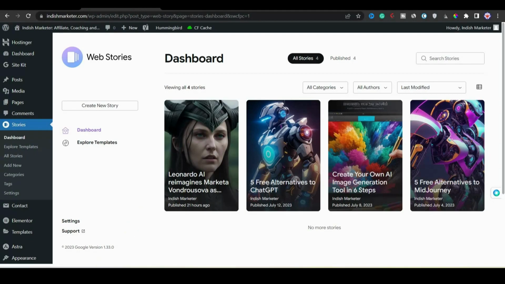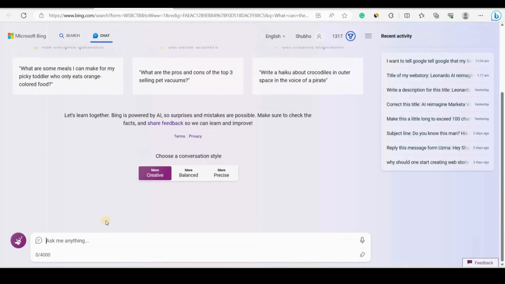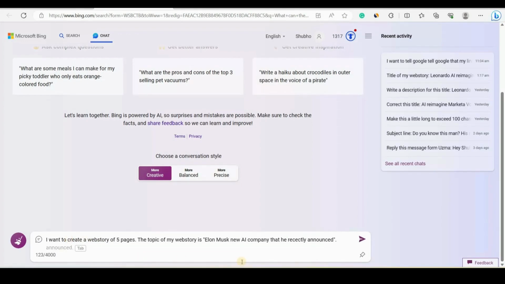To generate content we will use Bing Chat. So I will open Bing Chat now. Okay, now Bing Chat is open. I will go with the more creative mode, not balanced or precise. In the chat bar I will type: I want to create a web story of 5 pages. The topic of my web story is Elon Musk's new AI company that he recently announced. Can you create a title, images, and text, less than 200 characters for every page in the web story?